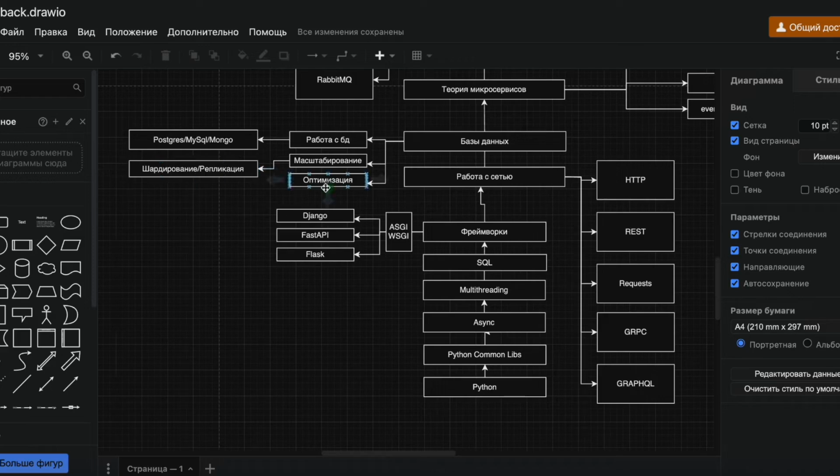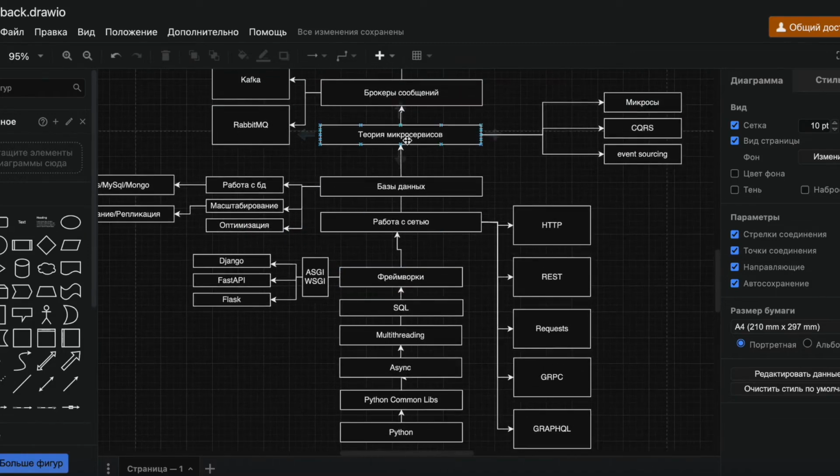Optimization, that is how we will optimize not just the queries, but the overall work with the database. Here we're talking about indexes, that is how and where we will set them, what types of indexes exist, how we will structure queries, and how we will inspect each of these queries in terms of how much time we spend on them. That's why this is important and necessary.